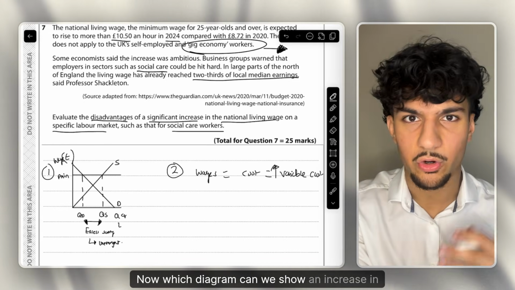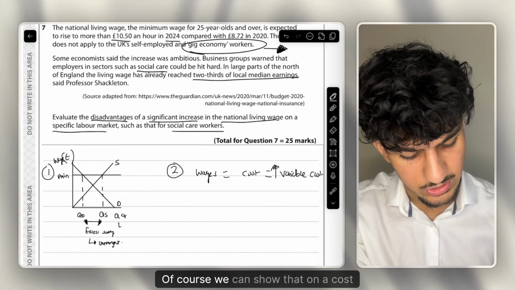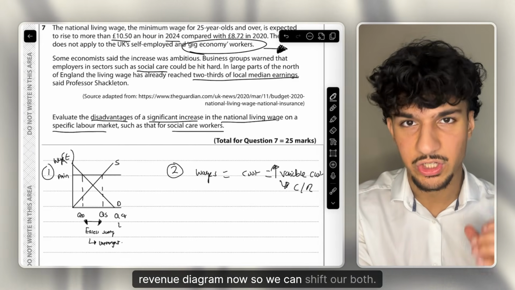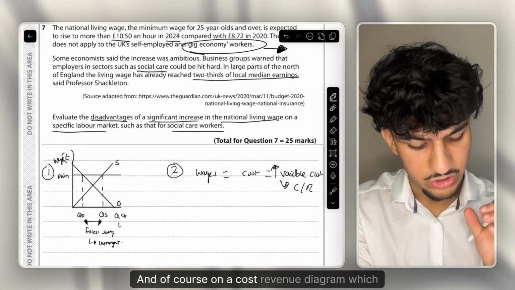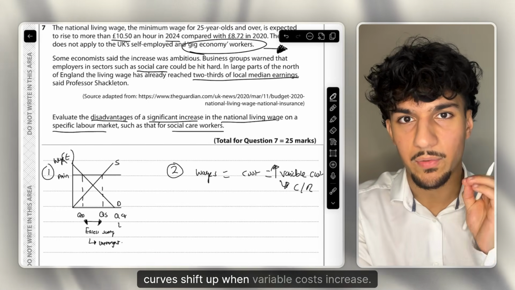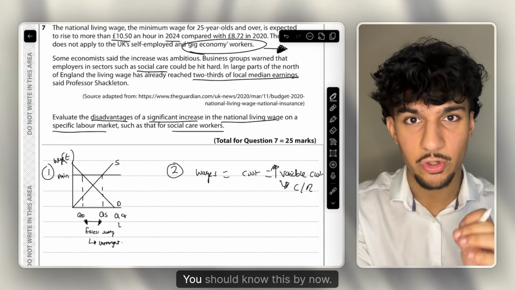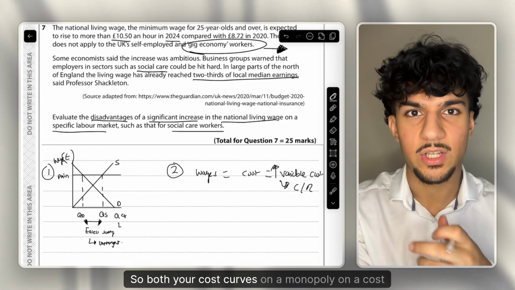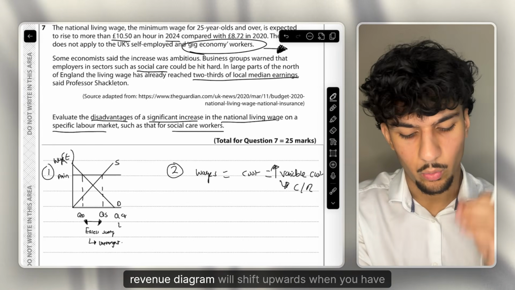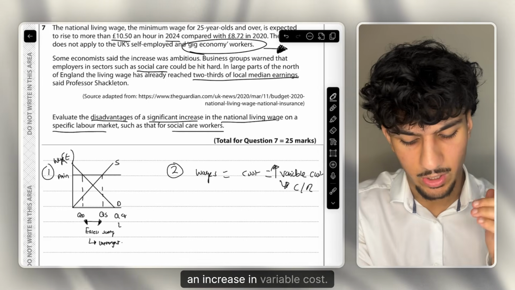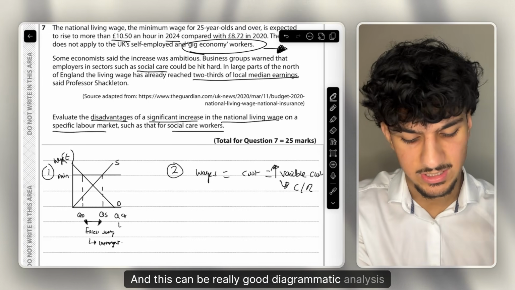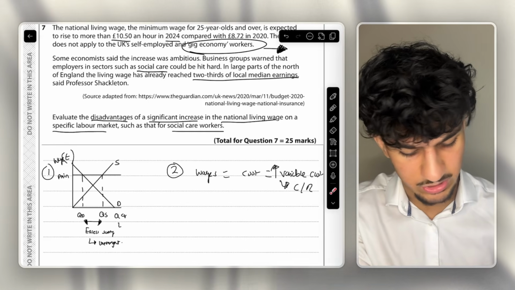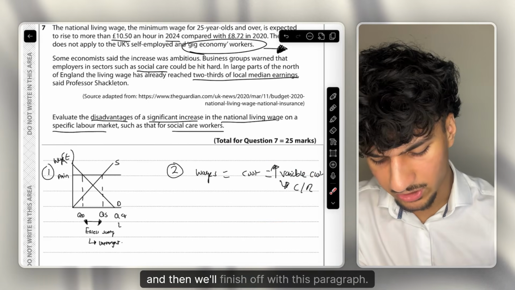Now, which diagram can we show an increase in variable costs on? Of course, we can show that on a cost/revenue diagram. On a cost revenue diagram, which curves shift up when variable costs increase? You should know this by now. This is both MC and AC. So both your cost curves on a monopoly, on a cost revenue diagram, will shift upwards when you have an increase in variable cost. And this can be a really good diagrammatic analysis paragraph, including a lot of real world application. So actually we'll get started with this paragraph and then we'll finish off with this paragraph.